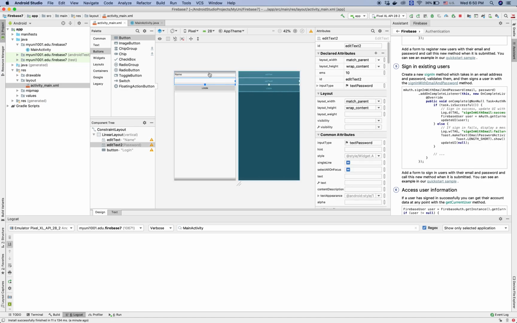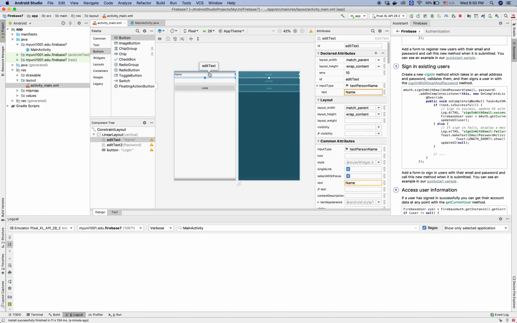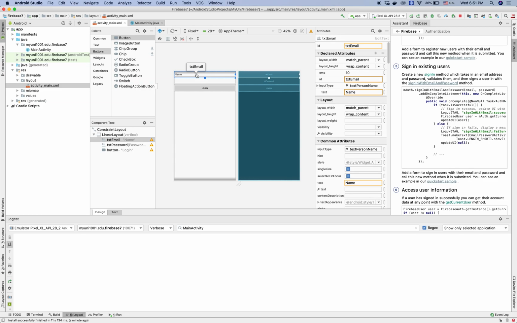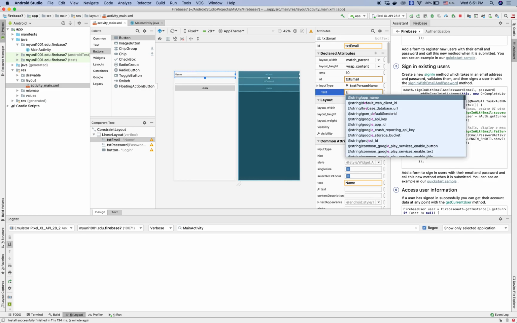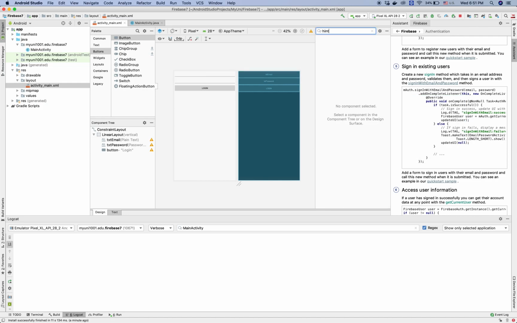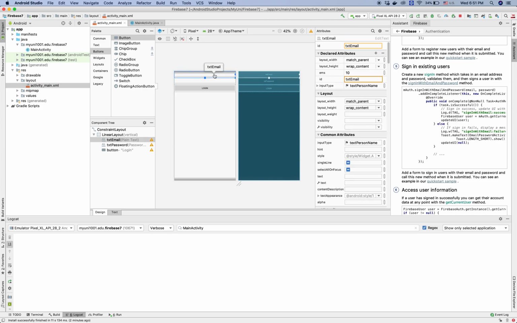It's an EditText, and the name will be EditText. We can change this one into, let's say, txtUsername or email, and this one will be txtPassword, for example. And we can change this one here. Instead of name, we change the hint. Search for the hint. No, placeholder. No. Okay, just remove it, because it's not necessary.